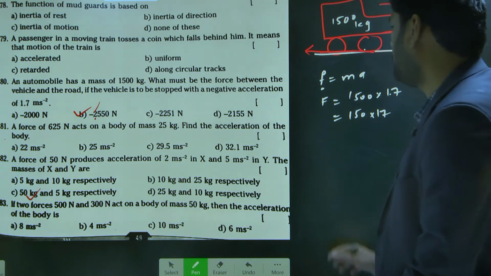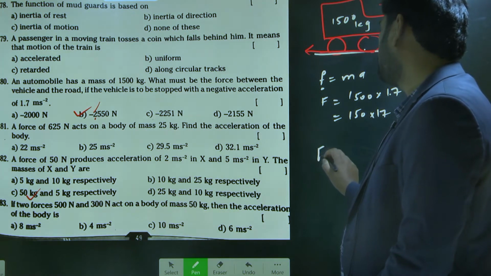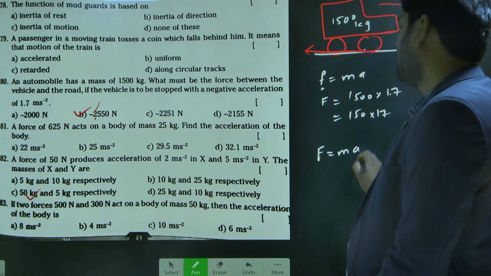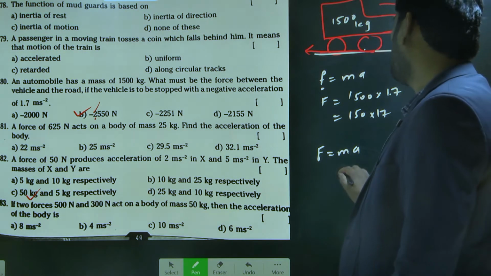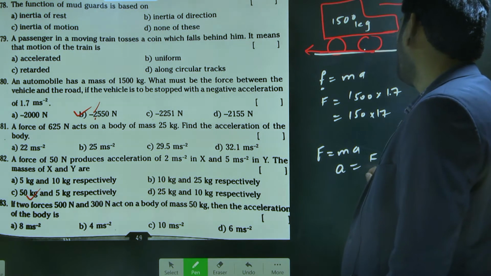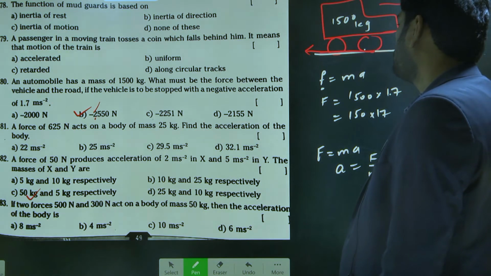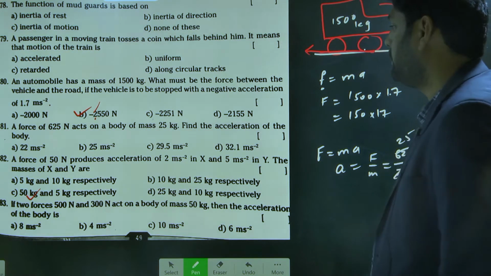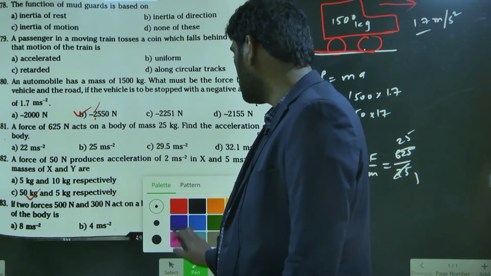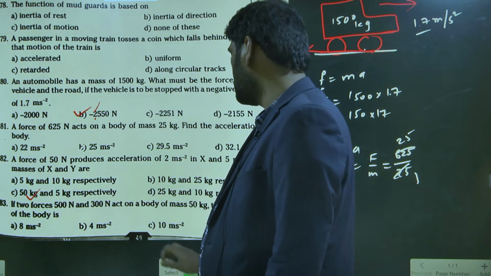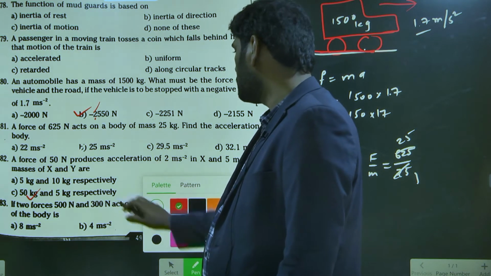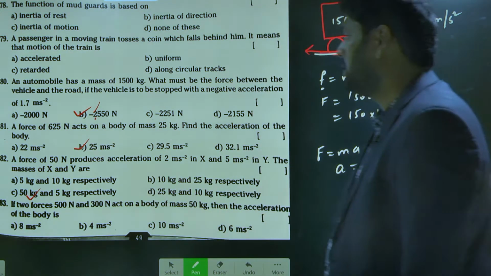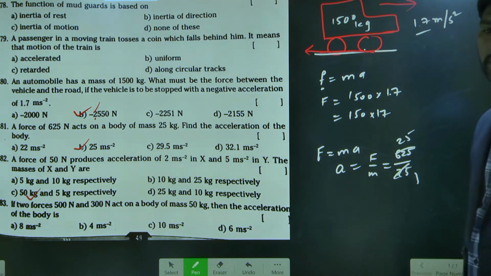So simple. F is equal to ma, so a is equal to F by m. F value is 625 and m is 25. 25 ones are 25, 25 twos are 50, so 25 times 25 is 625. So option B is the right answer. Next, in the same way, 82 question.